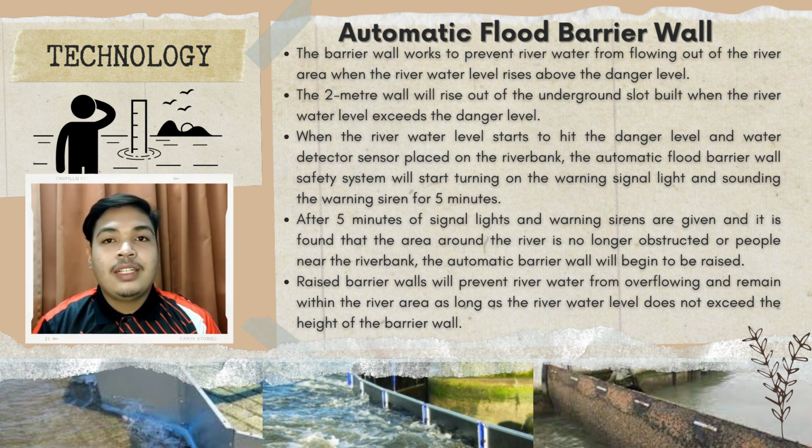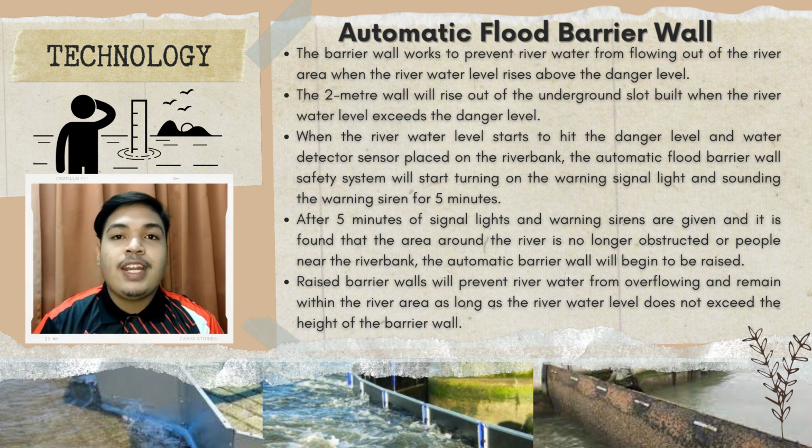For example, the area experiences a monsoon season where it rains non-stop and river water levels start to rise from time to time. When the river water level starts to hit the danger level, the water detector sensor placed on the riverbank turns on the automatic flood barrier wall safety system, with the warning signal light and the warning siren sounding for 5 minutes.